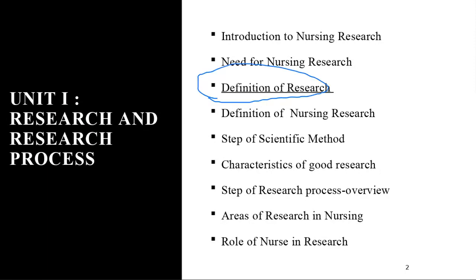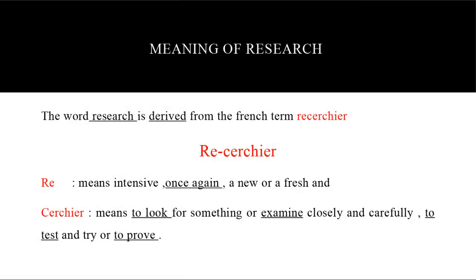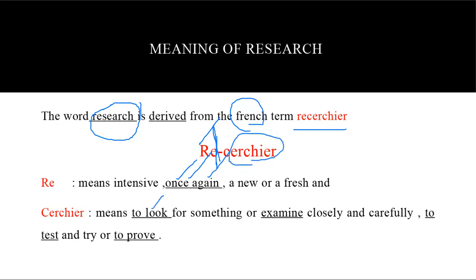As a definition of research, the word research is derived from a French term, which is researcher. So what is re? Re is once again. And what is a searcher? It is looking for, examining, testing, and proving. What are we going to test, look for, and prove? We are going to prove the answers for the questions.